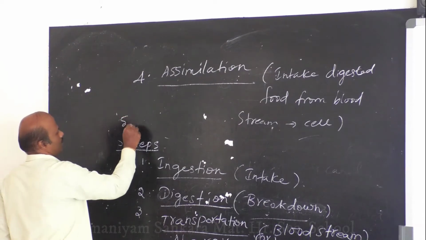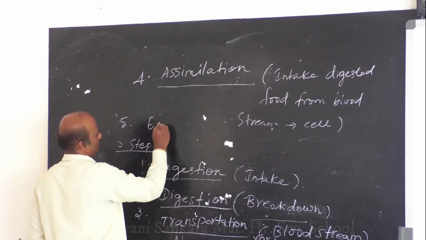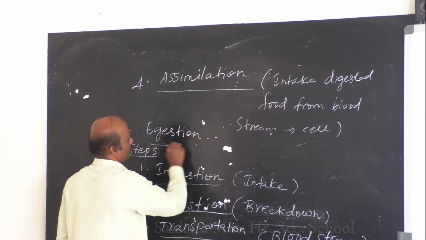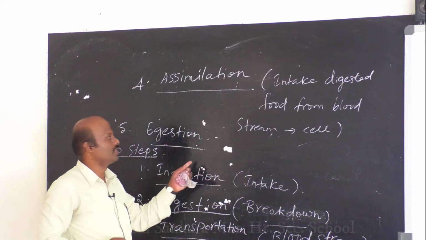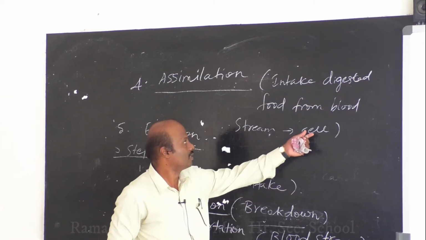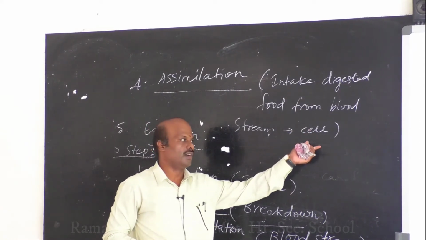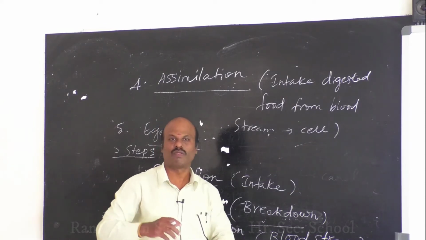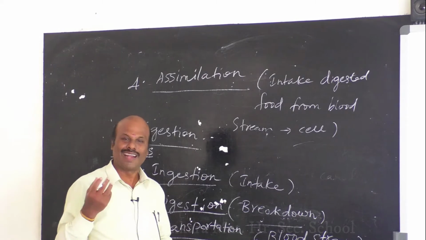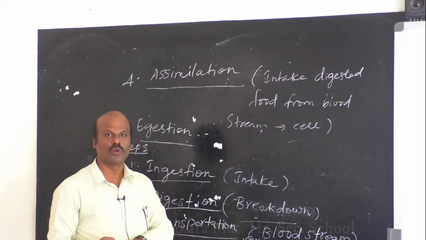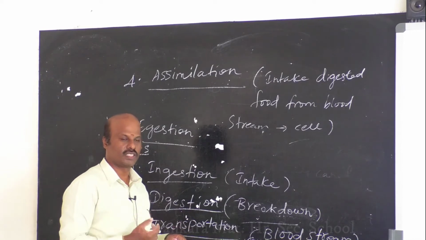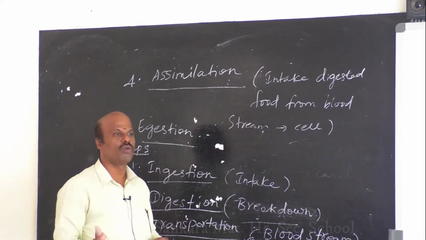Then the last process is called ejection. What is meant by ejection? Once the food is transported to the cell, the simplest form of food will be broken down again inside the cell, and a lot of energy will be produced. After this, the unwanted, unabsorbed and undigested food present in the cell as well as in the intestinal tract will be sent out of the body.